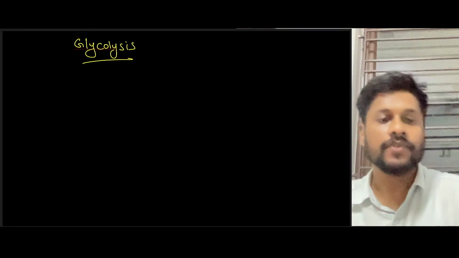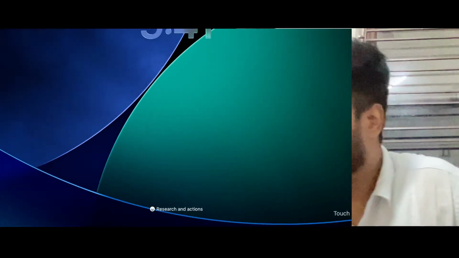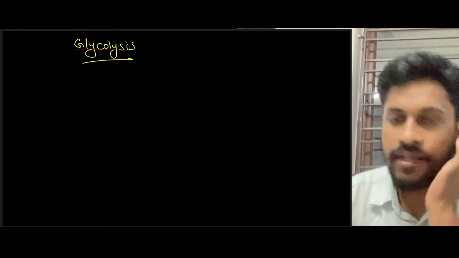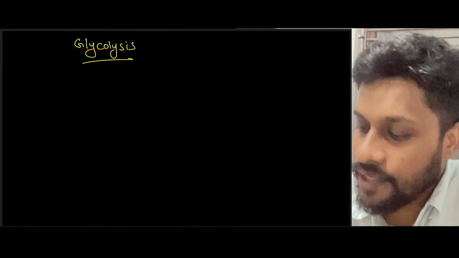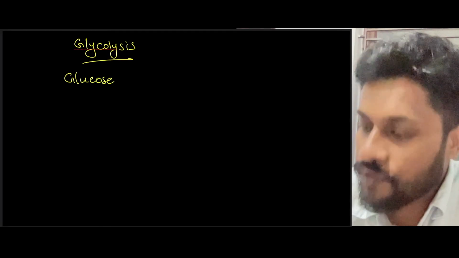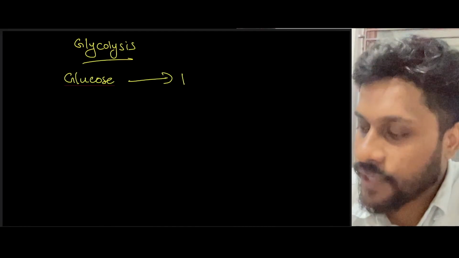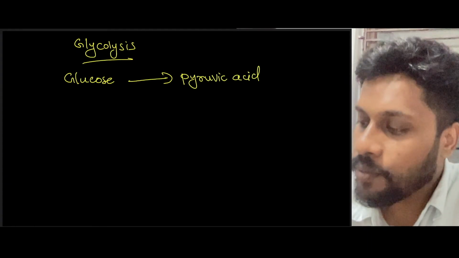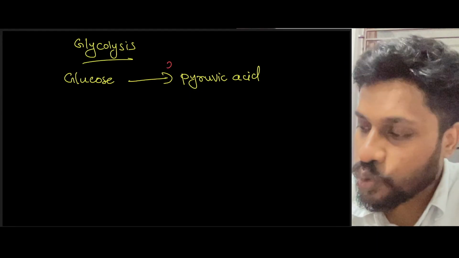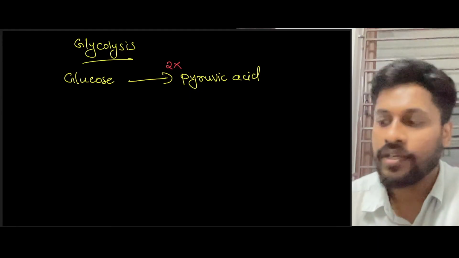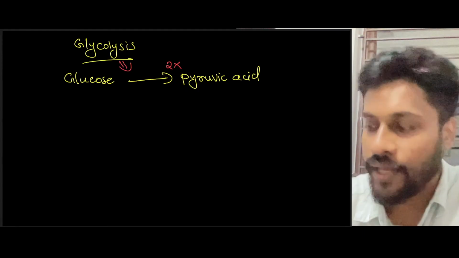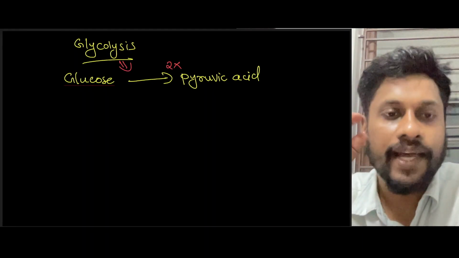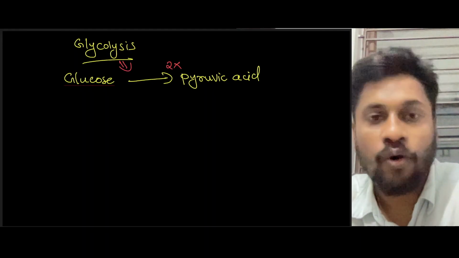So here you can see what exactly happens in glycolysis. The meaning of glycolysis is that during glycolysis, glucose will be converted into pyruvic acid. How many molecules of pyruvic acid? There will be two molecules of pyruvic acid, right? And this is called glycolysis. So after glycolysis, pyruvic acid may enter into aerobic respiration or anaerobic respiration.